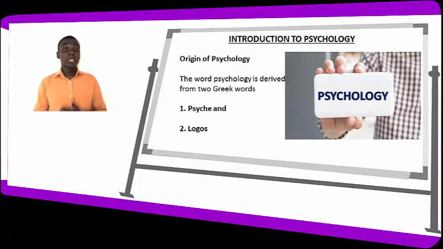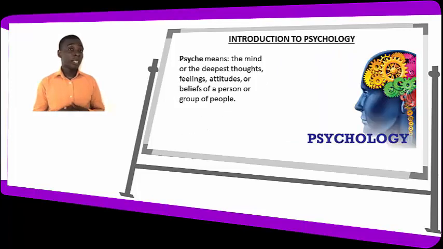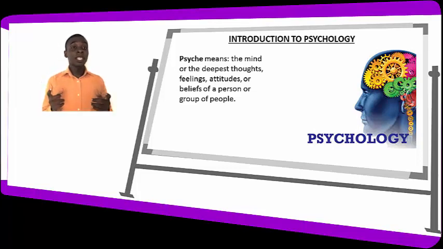Let's look at the origin of psychology. The word psychology is derived from two Greek words, which are psyche and logos. Psyche means the mind, the deepest thoughts, feelings, attitude, or beliefs of a person or group of people.